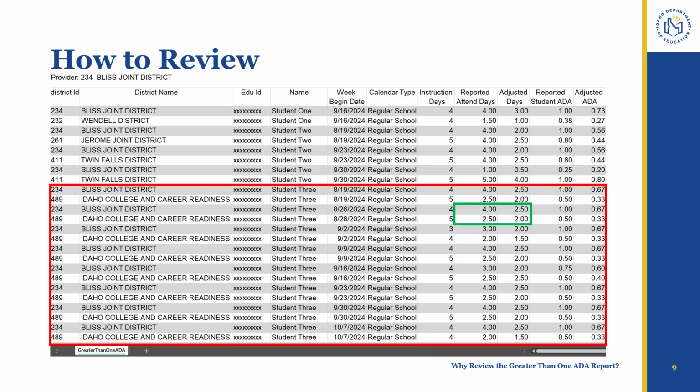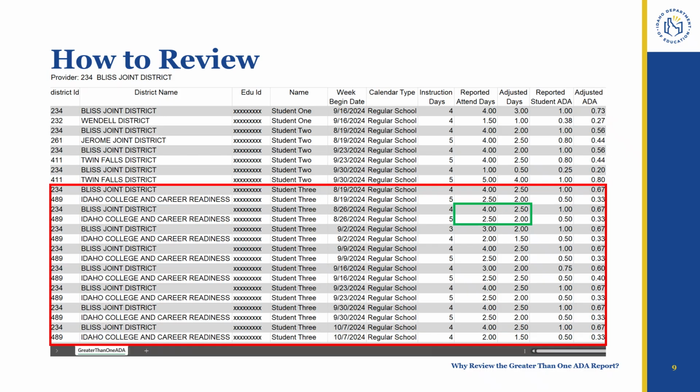Together, both LEAs reported 6.5 days of attendance. The proportion of those days that Bliss reported was 0.615. That is 4 divided by 6.5. And the Career Readiness Academy reported 0.385, 2.5 divided by 6.5. To get the adjusted days, multiply those ratios by each school's instructional days and round to the nearest half or whole day.